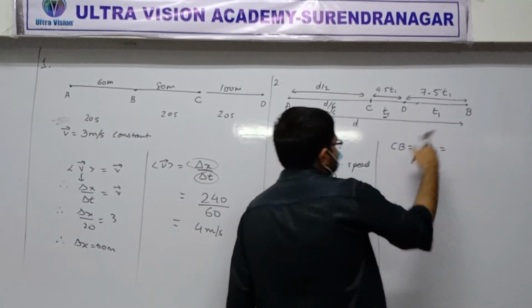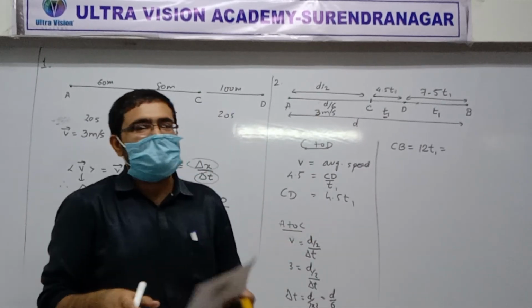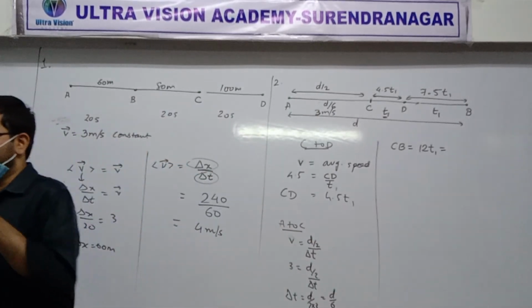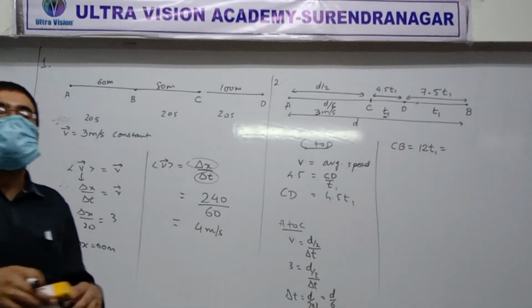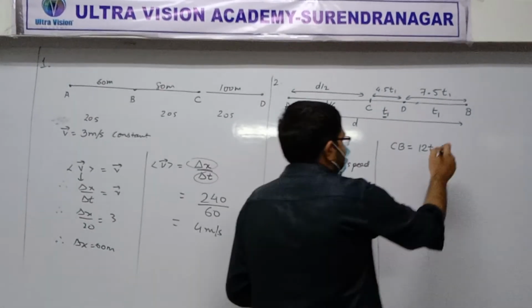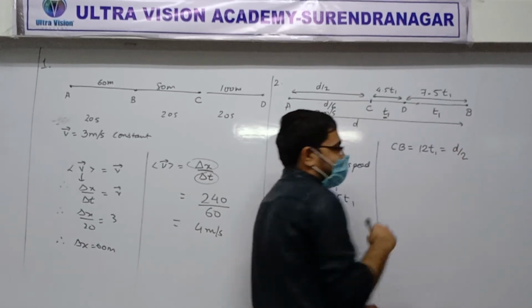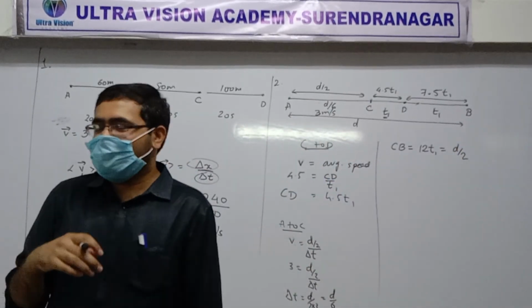Is there any other answer to this question? How much is the distance C to B? 12 T1 is right. But we need one more way to write CB. D by 2. Ah, very good. CB is also D by 2. Who can explain that? Except Prisha.